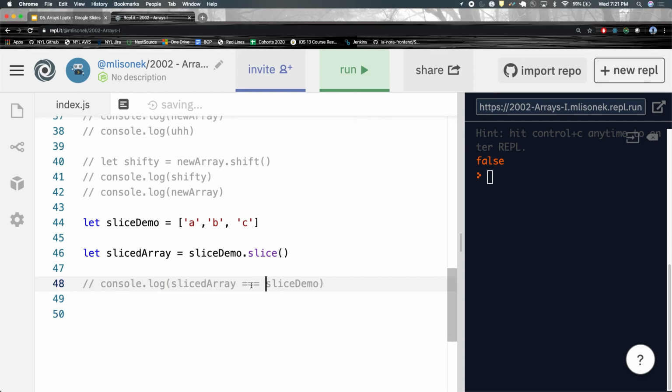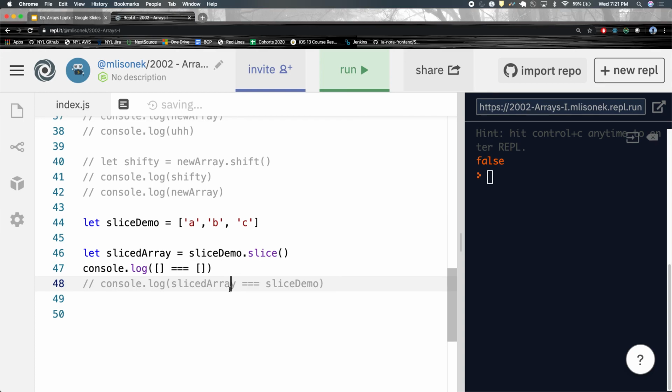Just like this is also false. Empty array is not equal to empty array because they are different arrays. These things cannot be treated the same as numbers or strings, okay? They are different, okay? They are more complex. They occupy different places in memory. They are stored at different places, so they are not the same.